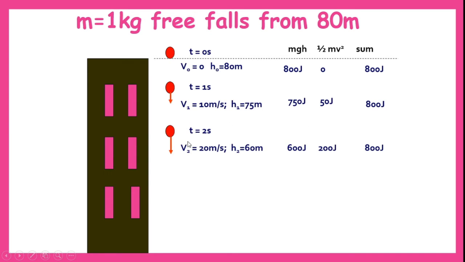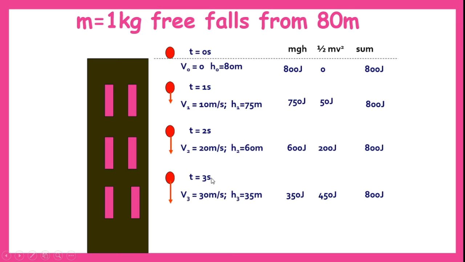Next case, at t is equal to 2 seconds, the velocity has increased to 20 meters per second and the height has decreased to 60 meters. When we calculate the potential energy using these parameters, we get 600 joules, and when we calculate kinetic energy using this formula, we get 200 joules. When we add both the energies, we get 800 joules, same as the previous case.